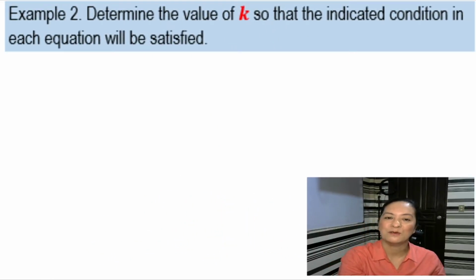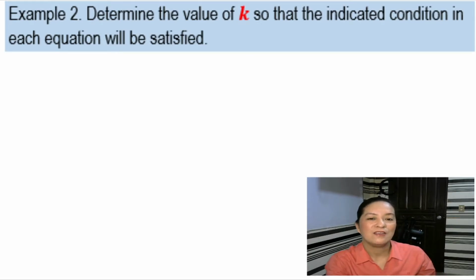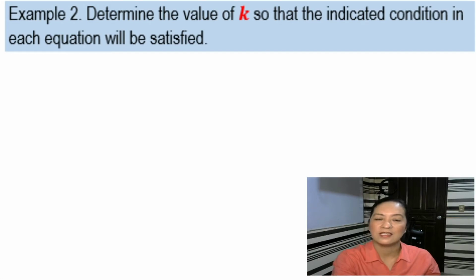Example number 2. Determine the value of k so that the indicated condition in each equation will be satisfied. Alright, this time you're going to determine the value of k. So tingnan natin kung nasan yung k.